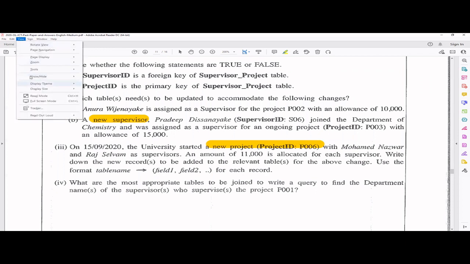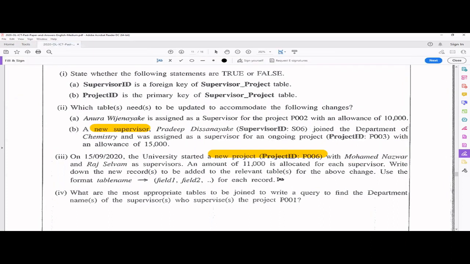So here you can add it like this, right? You have to tell what the table is, right? Project table, I will put it in caps. So this is the project table, and please use the arrow, and then you use the brackets and tell P006. So that's the new project, and the date format should be like this. Okay, so this is one of the answers, the project table.